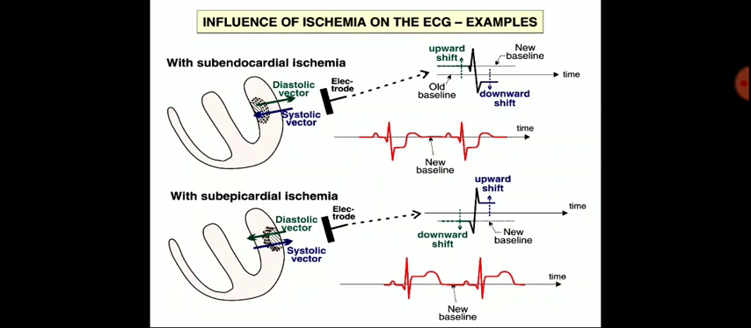Influences of the ischemia on the ECG. With subendocardial ischemia, the duration of the endocardial action potential becomes shorter than the epicardial action potential. Depolarization starts in the endocardium as normal, but the endocardium repolarizes first. Repolarization will occur earlier than in the epicardium.